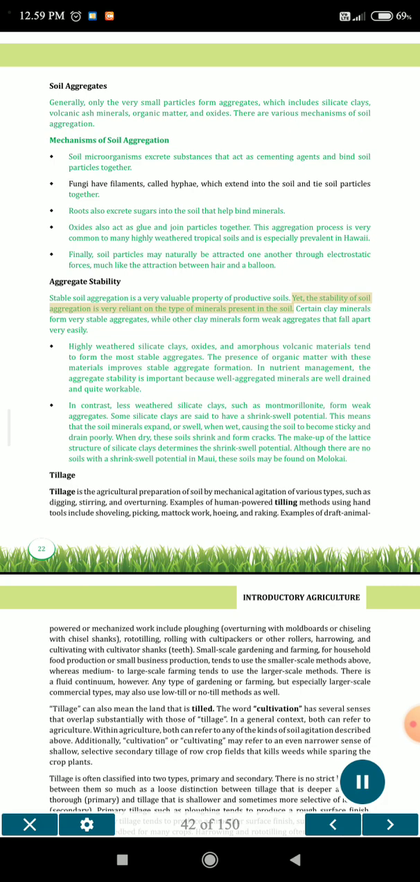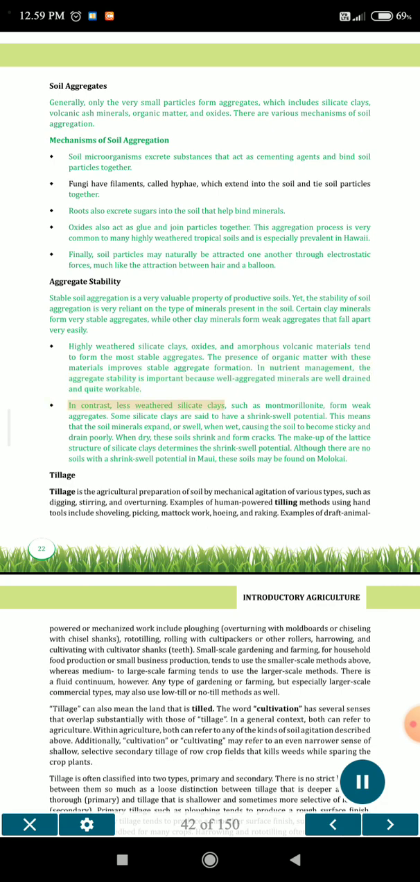Aggregate stability. Stable soil aggregation is a very valuable property of productive soils. Yet, the stability of soil aggregation is very reliant on the type of minerals present in the soil. Certain clay minerals form very stable aggregates, while other clay minerals form weak aggregates that fall apart very easily. Highly weathered silicate clays, oxides, and amorphous volcanic materials tend to form the most stable aggregates. The presence of organic matter with these materials improves stable aggregate formation. In nutrient management, aggregate stability is important because well-aggregated soils are well-drained and quite workable.